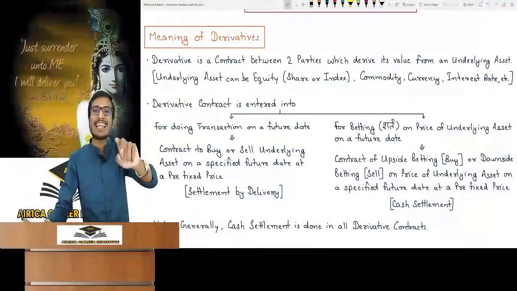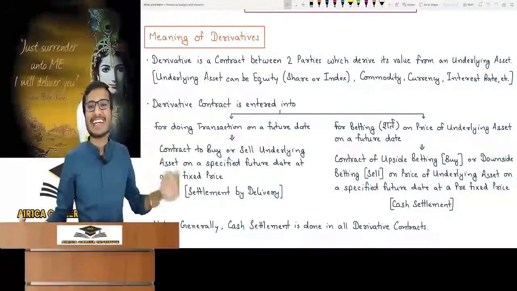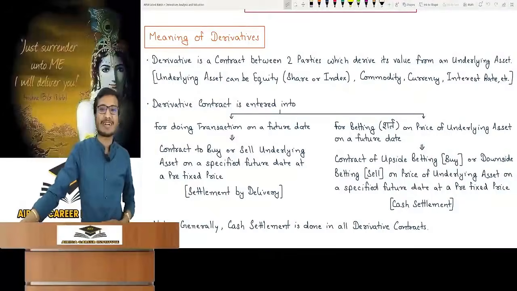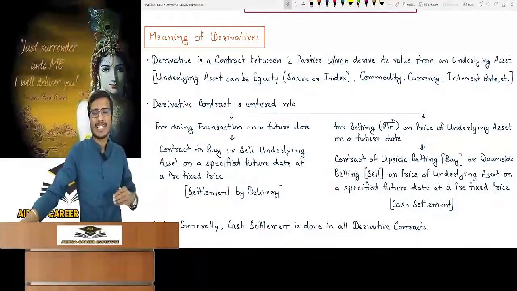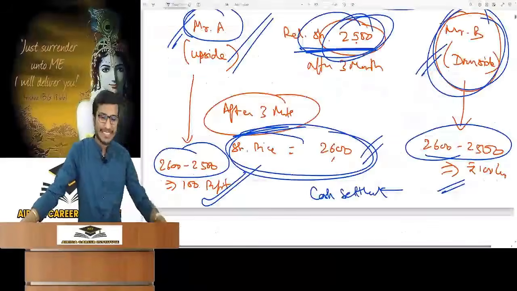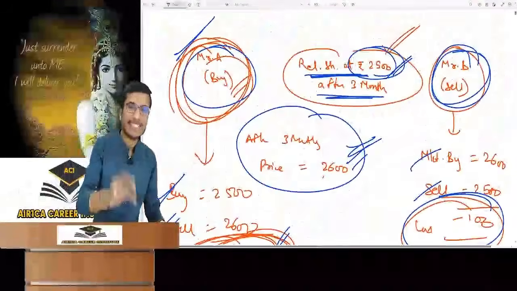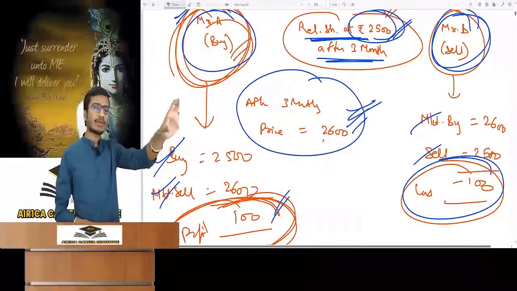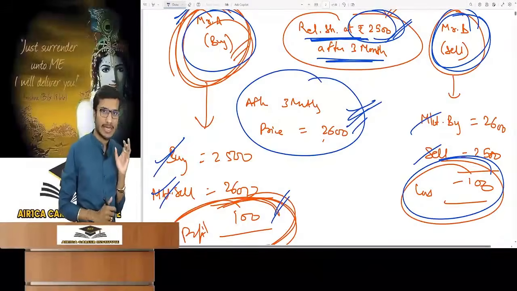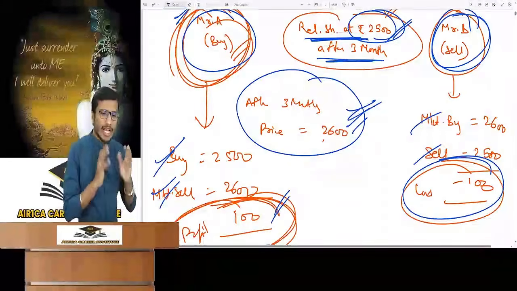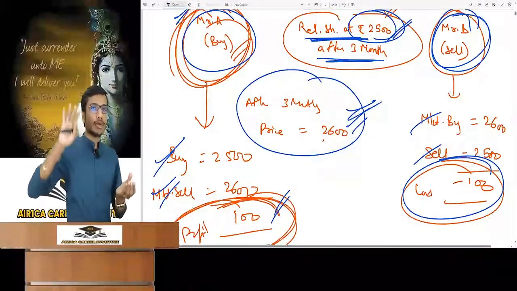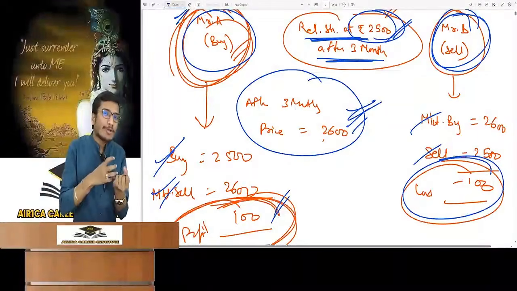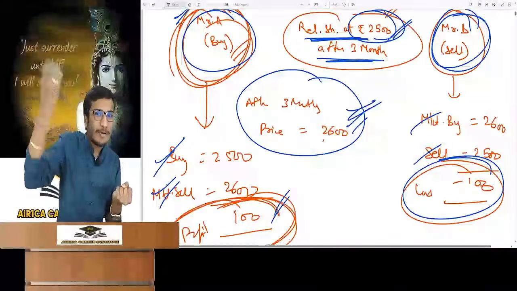Similarly, in the contract, if I wrote sell in brackets, it will mean that an underlying asset will be sold on a specified future date, which is called downside betting. So these are just the professional betting terms. Now, let's verify them and understand. I will come back to the example of doing a transaction on a future date. What I was saying to the other person is that I will buy the share of Reliance from you after 3 months at rupees 2500. So tell me, why am I doing this contract? Think about it. If a person has a normal brain, then why would that person do this? Because he must be thinking that the price will go up after 3 months.